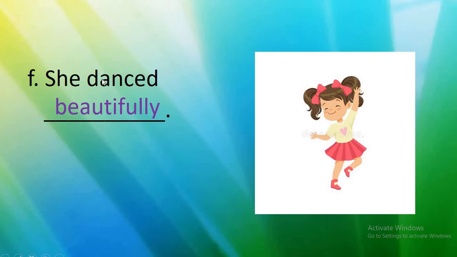So here the word is dance. Beautifully tells more about the dance. Understood, children? How was the dance? The dance was beautiful. She danced beautifully.